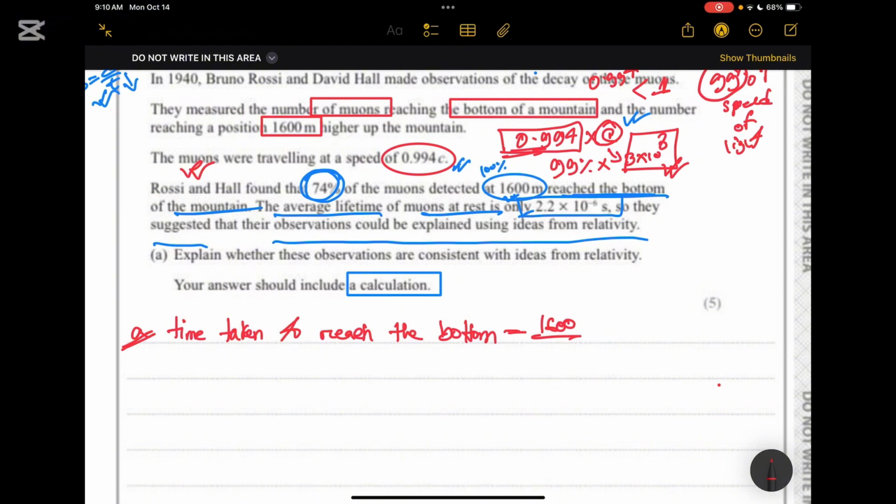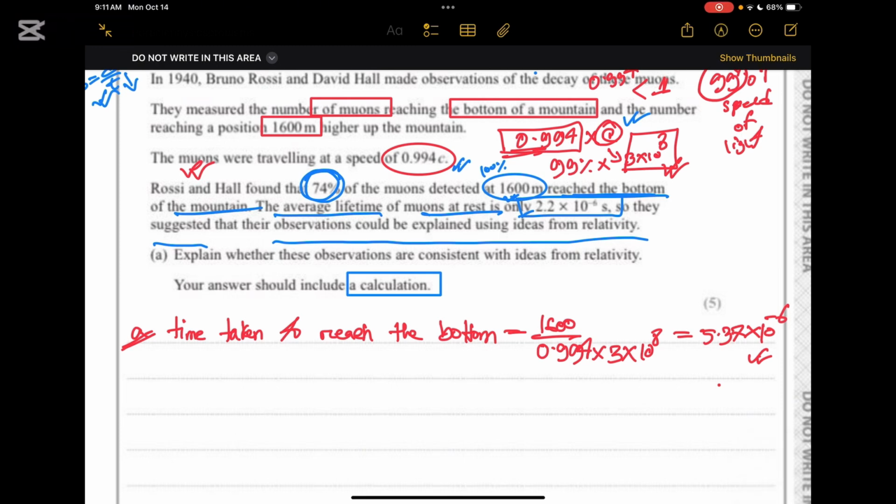We know time is equal to distance divided by speed, which is 600 meter divided by 0.994 into 3 into 10 to the power 8, and the answer will be 5.37 into 10 to the power minus 6. So it took a very small amount of time.